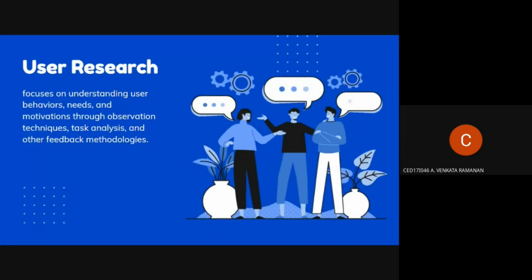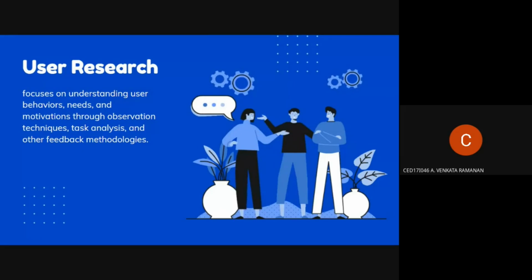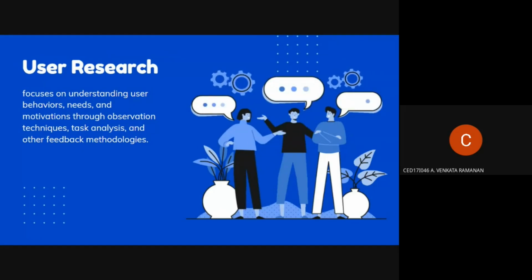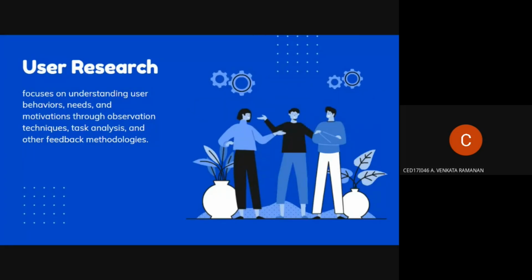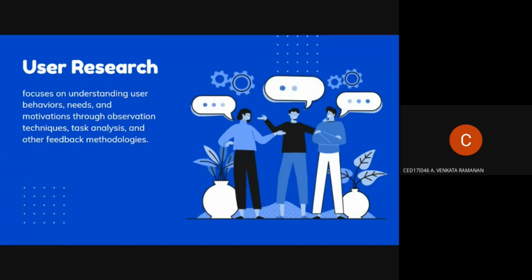Starting with user research, this mainly focuses on understanding user behavior and needs. In the morning Ishan talked about Ola. Ola's aim is to regularize the cab market. That was the need Ola has been trying to solve.